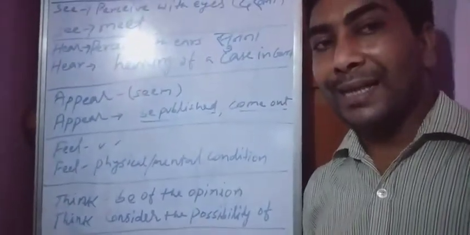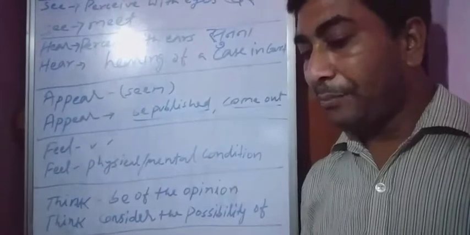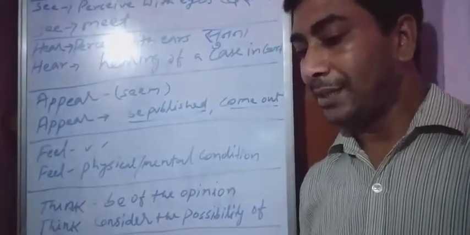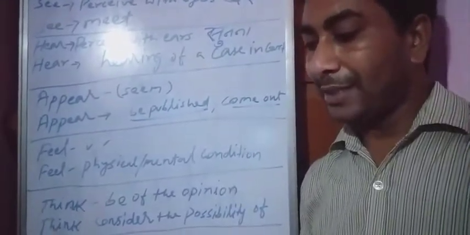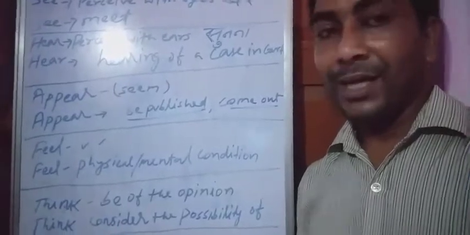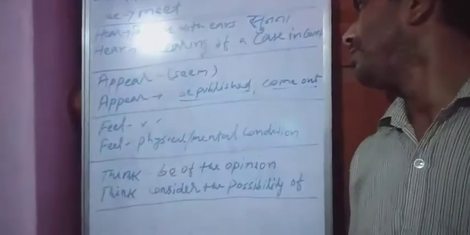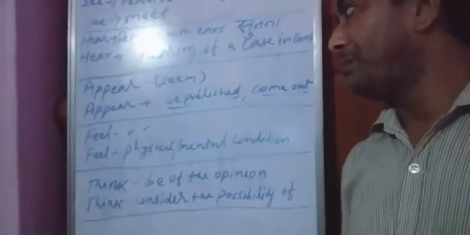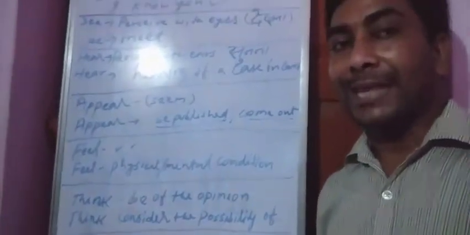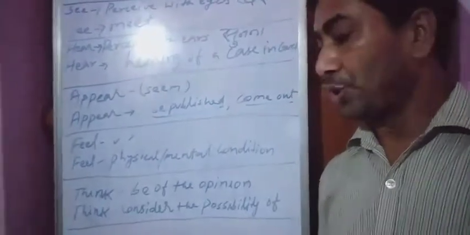A new artist is appearing on the stage. Come out before the public. Appear means be published or come out before the public. In that situation, continuous can be used.